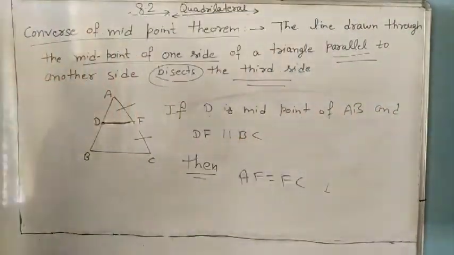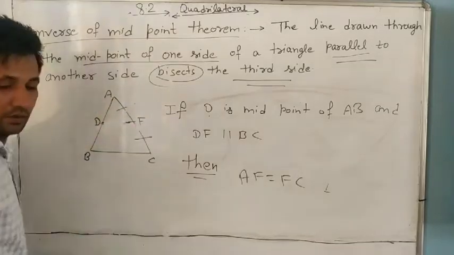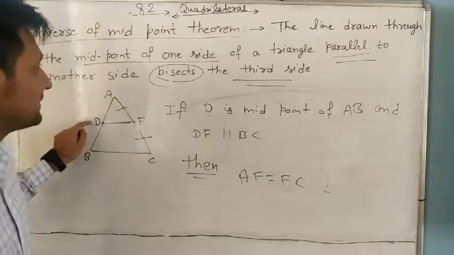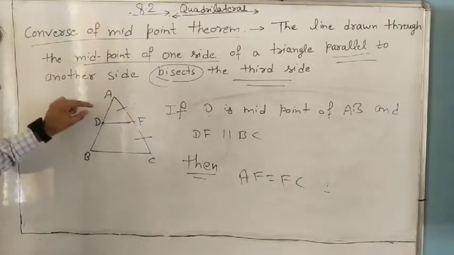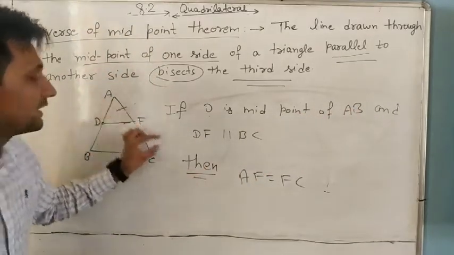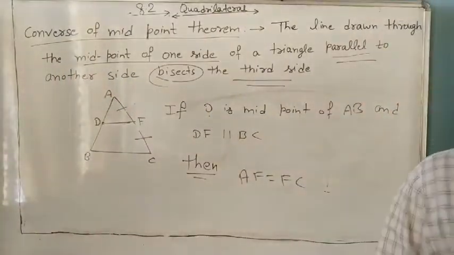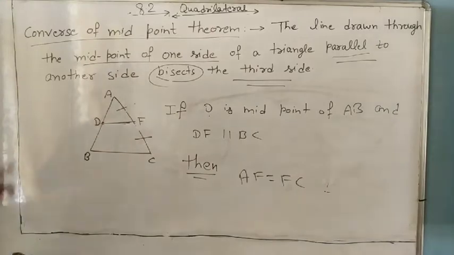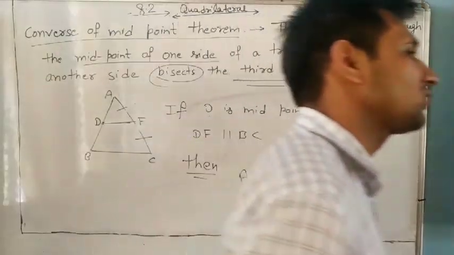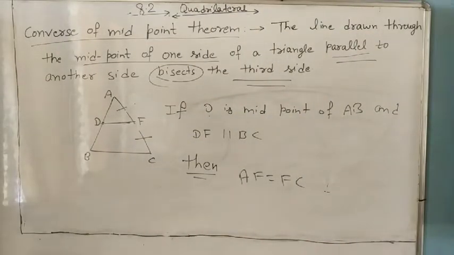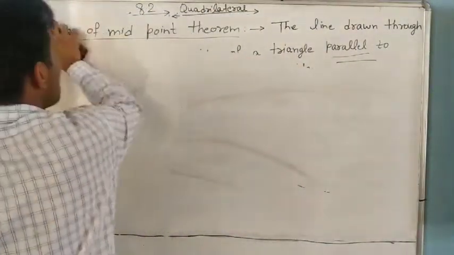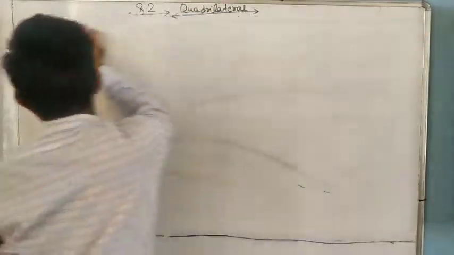So always remember this one. Make the figure also, and you can note it down. You can remember it like this: if D is the midpoint of AB and DF is parallel to BC, then AF is always equal to FC. Understand? So note it down. The converse of the midpoint theorem. In the rest of the questions we will use either the converse of the midpoint theorem or the midpoint theorem. I hope everyone understands it. Now you only have to identify which to use in the question.